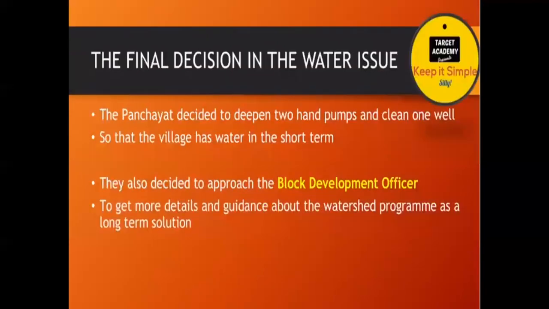Now, what is the final decision on this watershed problem? What happened? The panchayat decided to deepen the two hand pumps and clean one well, so that the village has water in the short term. They also decided to approach the block development officer, to get more details and guidance about the watershed program as a long term solution. This is the final decision that was made on the water issue.